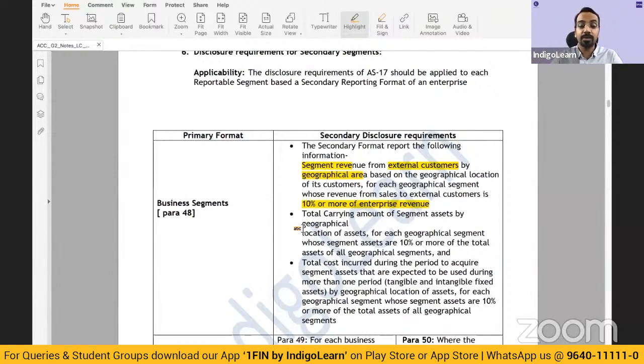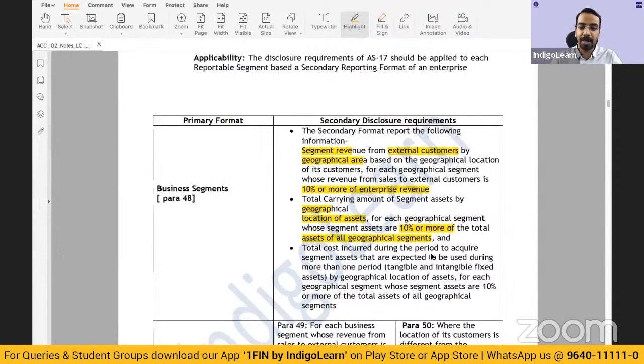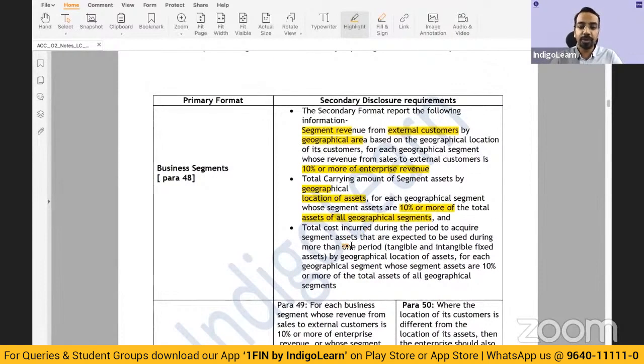Then total carrying amount of segment assets by geographical location for each segment whose segment assets are 10% or more of the total assets of all the geographical segments. Again, 10% or more of enterprise revenue, whichever segment has, that has to be reported. Then 10% or more of assets, which has, that also has to be reported. And total cost incurred during the period to acquire segment assets that are expected to be used during more than one period. So basically, what are the additions to fixed assets? What are the costs incurred on fixed assets? That also has to be disclosed. Again, this disclosure is needed for those assets which meet this criteria of 10% or more of geographical assets.